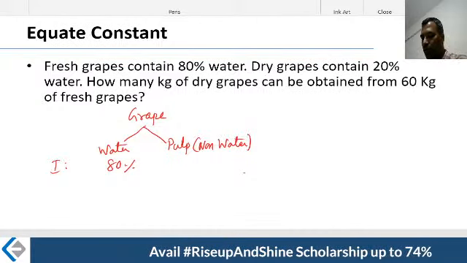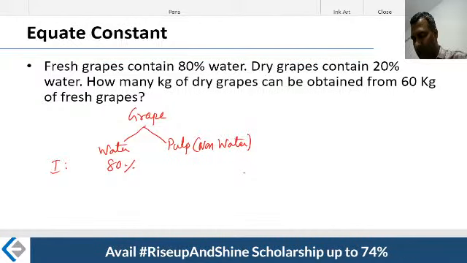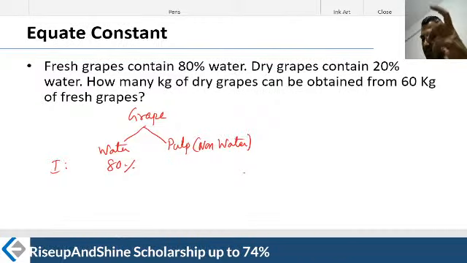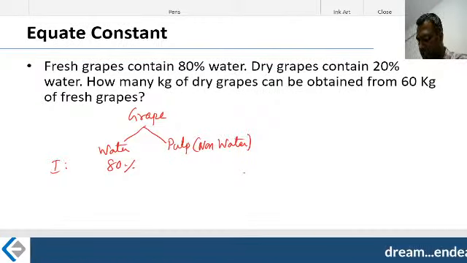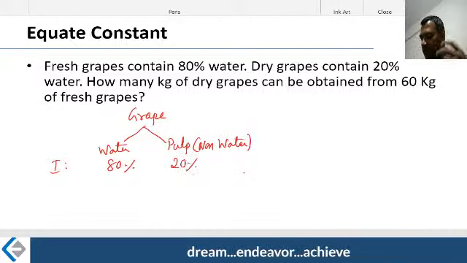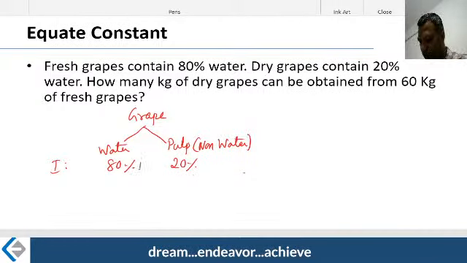You brought some fresh grapes into production. Let me call it I kgs of fresh grapes you brought into production. 80% of them is water. Therefore, how much is the pulp? 20%. 20% of what? I. Let me write it: 80% of I and 20% of I.